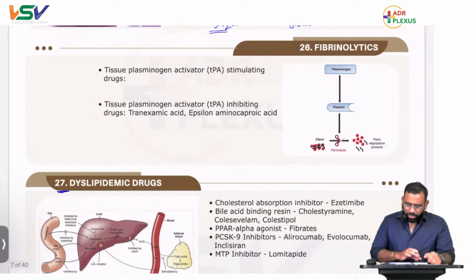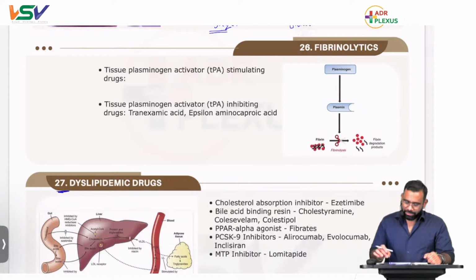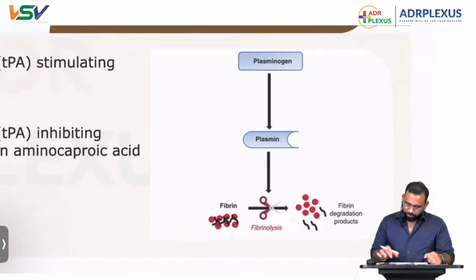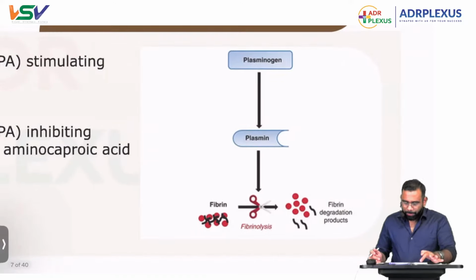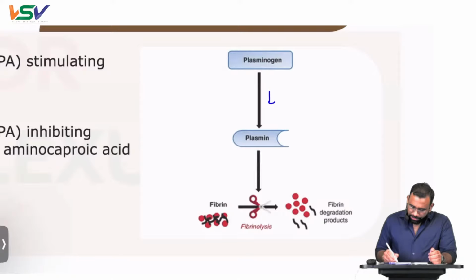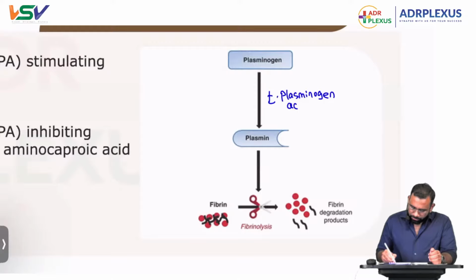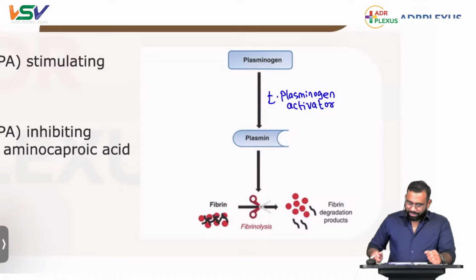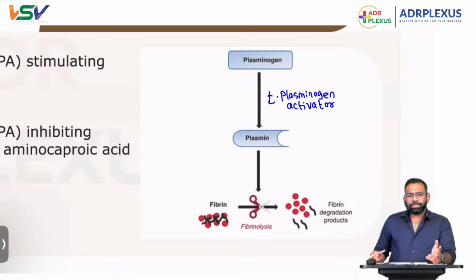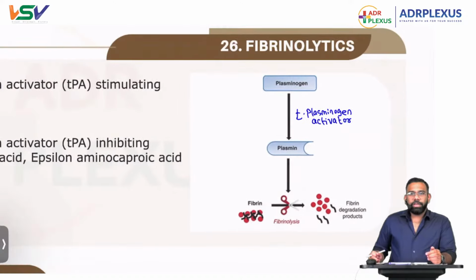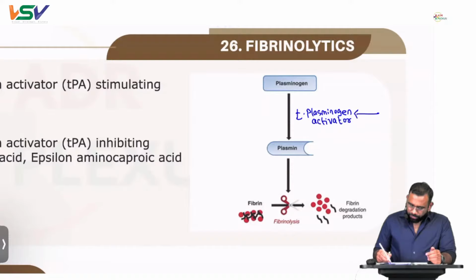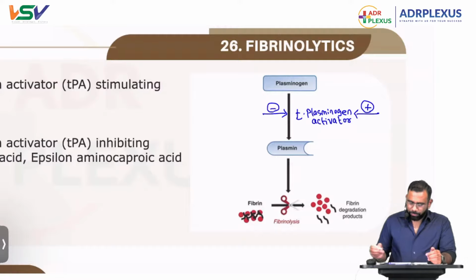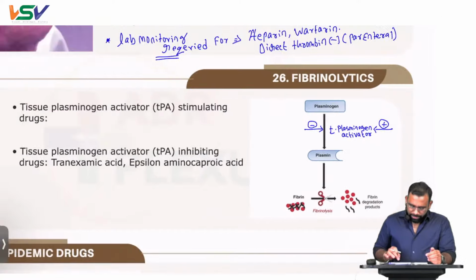Now, come to one more thing, that is fibrinolytics. So we know plasminogen gets converted to plasmin with the help of tissue plasminogen activator. That plasmin breaks the fibrin into fibrin degradation products. That's how fibrinolysis happens. Now, there are drugs which promote tissue plasminogen activator, and there are a few drugs which inhibit this tissue plasminogen activator.